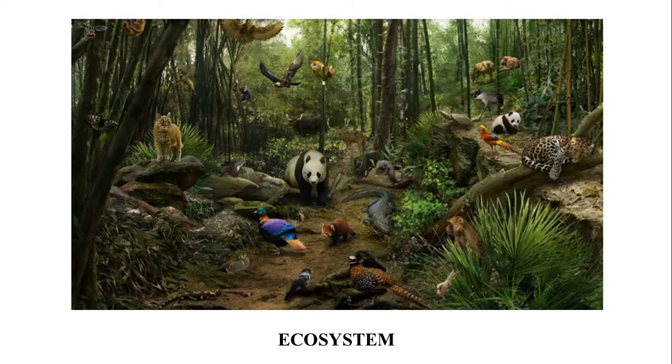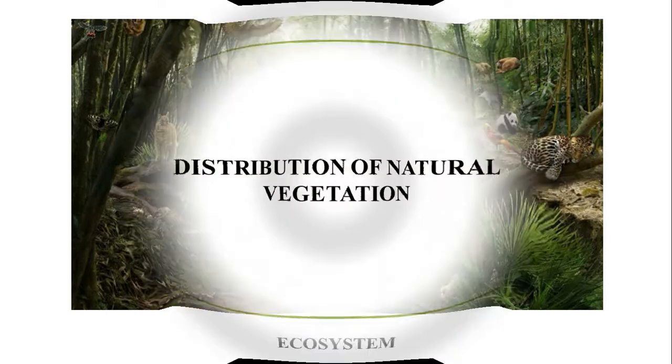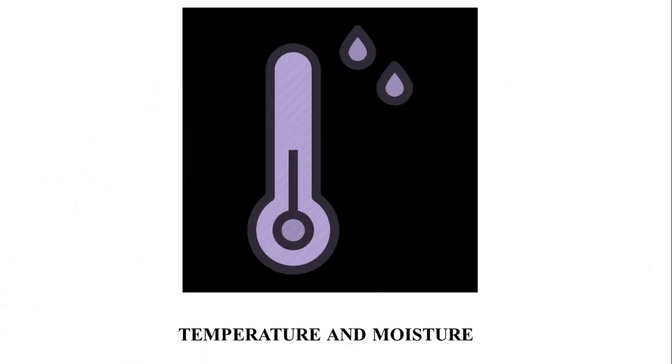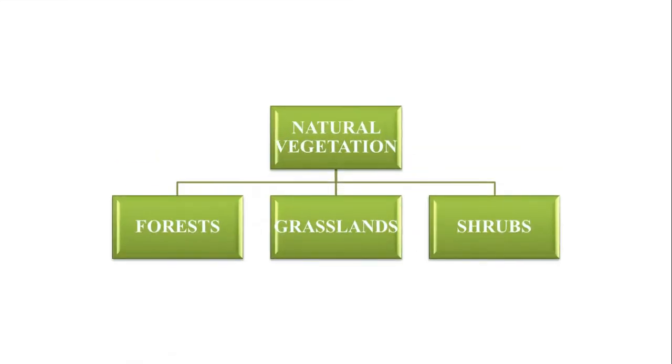Now let us talk about the distribution of natural vegetation on Earth. The Earth is covered by different types of vegetation. The growth and distribution of natural vegetation primarily depends on temperature and moisture. Due to the difference in the amount of temperature and humidity at different places, different types of vegetation are found. On this basis, natural vegetation can be classified as forest, grasslands and shrubs.